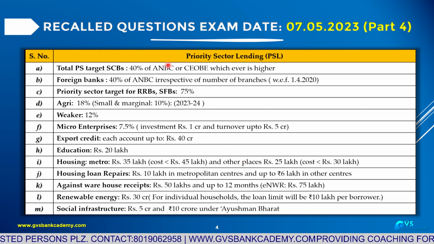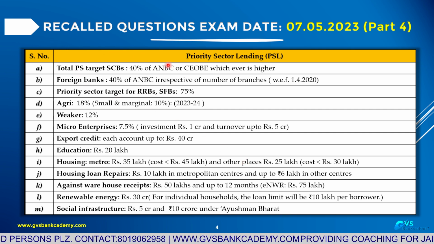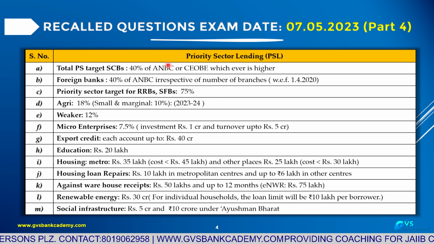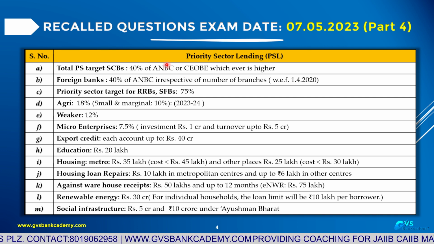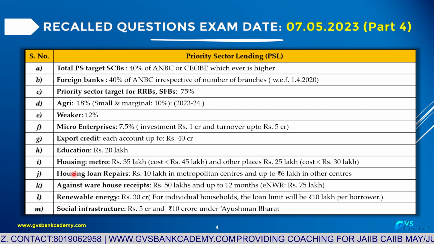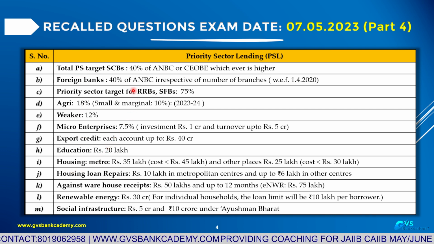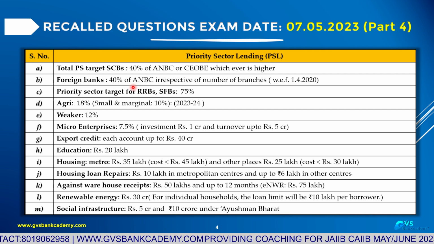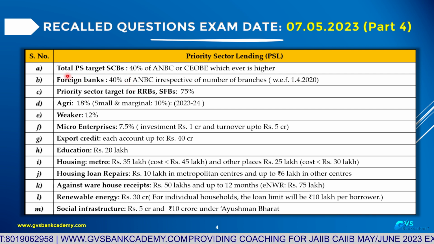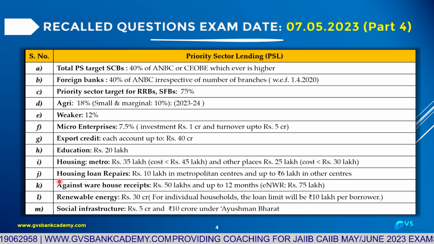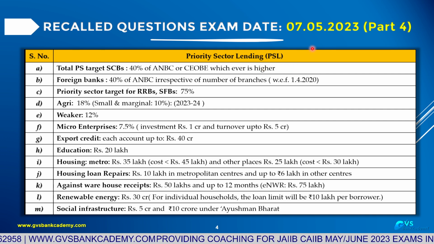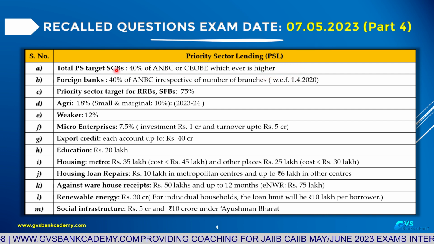This is question number 11. This is about the priority sector. This slide is 100% useful for all exams. Now they are asking 5-6 points and giving one point that is wrong, so you have to identify it. That's why I am discussing A to M on priority sector lending, latest targets as per RBI.